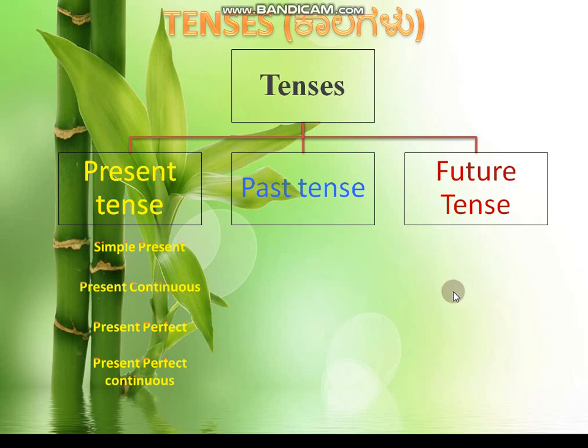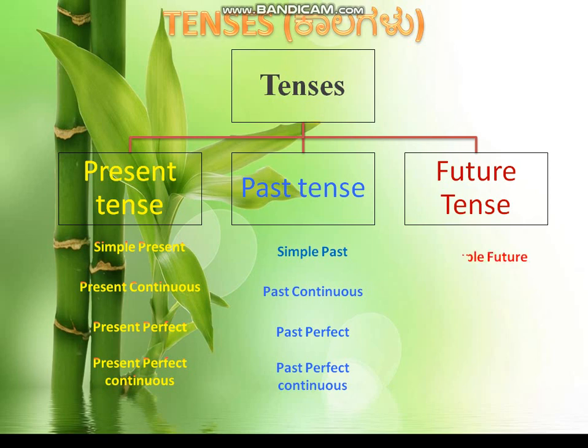Each tense is divided into four types. So let's see the four types of the past tense. Past tense: simple past, past continuous, past perfect, and then past perfect continuous. And then future tense is again divided into four types, that is simple future, next is future continuous, future perfect, future perfect continuous. So these are all the types we can see in each tense.